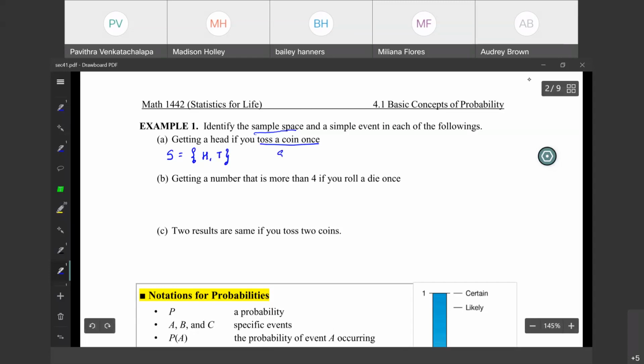Now, what is a simple event? The question says getting a head if you toss a coin once. So that means you will get a head only once. So it is a simple event. You cannot break down further.